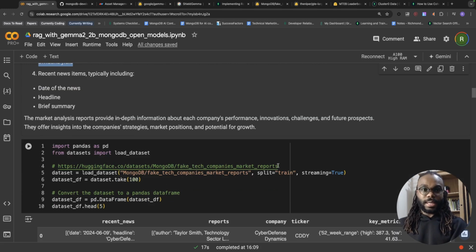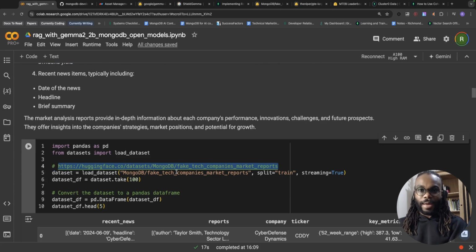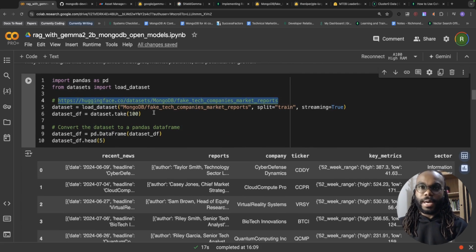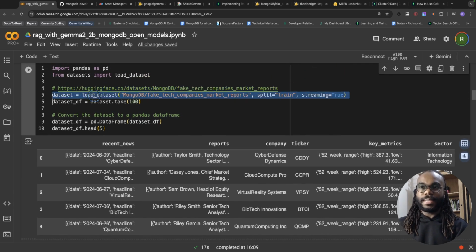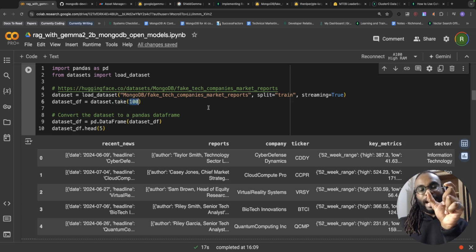So this is what it looks like. You can access the data set over here. It's a very small data set, and what we have there is very simple. We're loading the data set using Hugging Face. We're going to actually stream it so we can use the take method to specify a specific amount of data we want to load in. So here we're just going to load in 100.